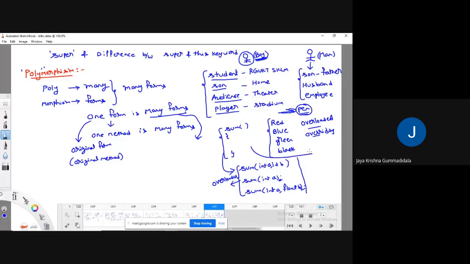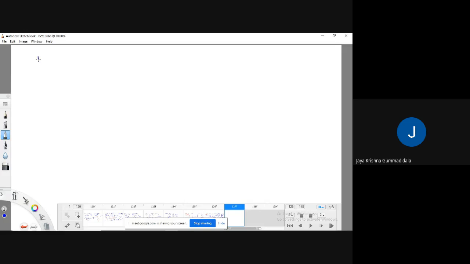And there is one more form. If you apply the concept of inheritance, this sum method will be inherited from the superclass. One kind of form of the method is the overloaded form. One kind of form is the overridden form. Overloaded means the method name is same but the signature is different. That you already know, the meaning of signature.